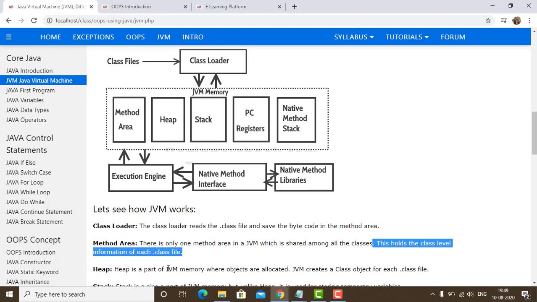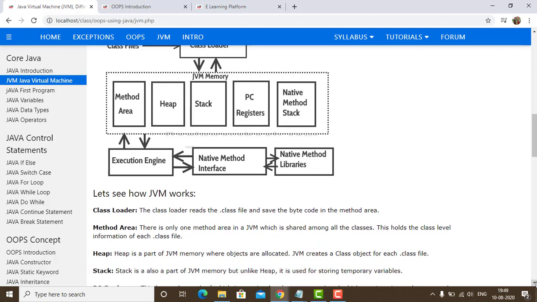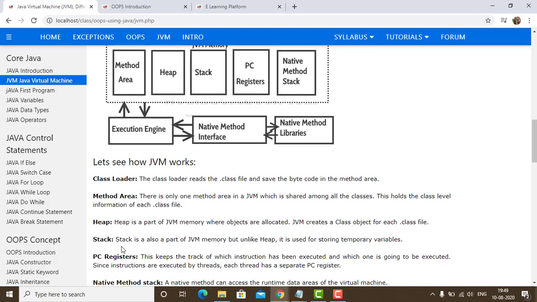Heap. Heap is a part of the JVM where objects are allocated. JVM creates a class object for each .class file. Stack. Stack is also a part of JVM memory, but unlike heap, it is used for storing temporary variables.